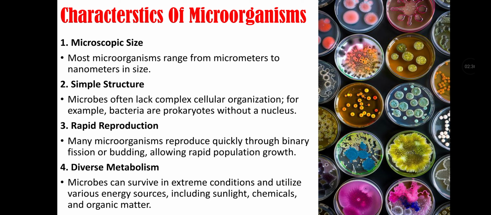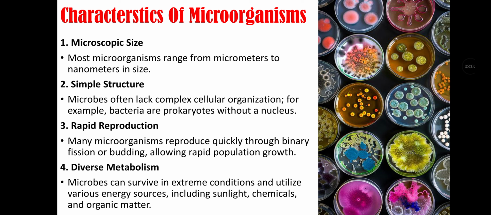Characteristics of microorganisms. They include microscopic size. Most microorganisms range from micrometers to nanometers in size. Second characteristic is simple structure, as microbes often lack complex cellular organization. For example, bacteria are prokaryotes without a nucleus. Third characteristic is rapid reproduction, as many microorganisms reproduce quickly through binary fission or budding that allows rapid population growth.